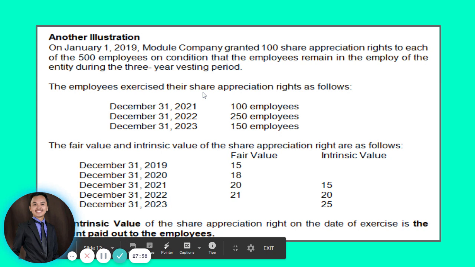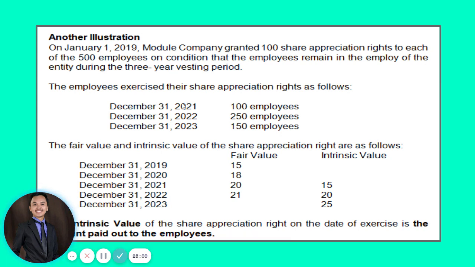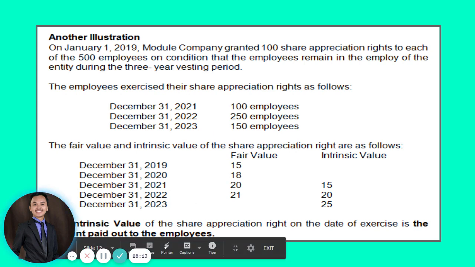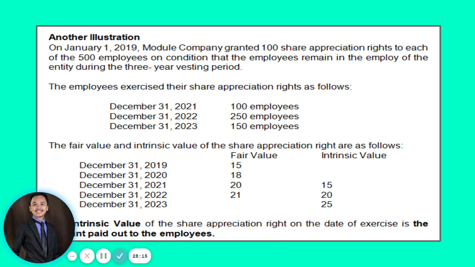Okay, good for 3 years. And the employees exercise their share appreciation rights as follows. So, 100 employees exercised on December 31, 2021, 250 employees exercised in 2022, and 150 employees exercised in 2023. All right? And the fair value and intrinsic value of the share appreciation right are as follows. So, you have there the values.